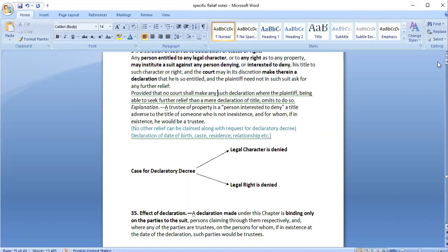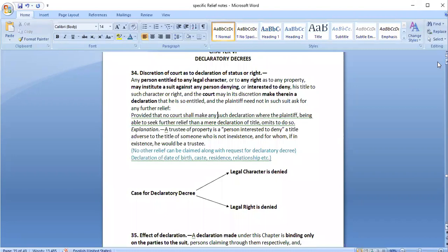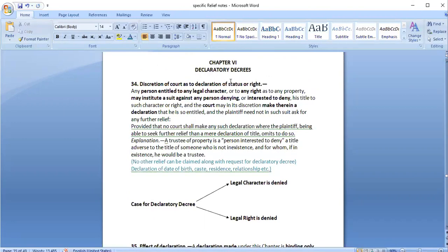If the court feels it is necessary or it makes sense to issue a declaration, then only the court would provide. So what are declaratory decrees? Basically, the court would make a declaration regarding a certain type of legal character or a certain right that a person is having. Section 34 is regarding discretion of court as to declaration of status or right.